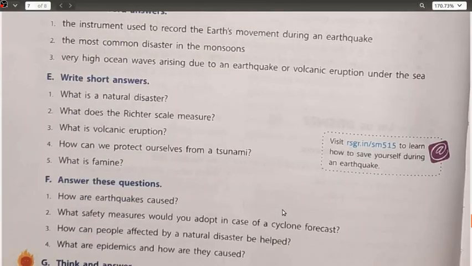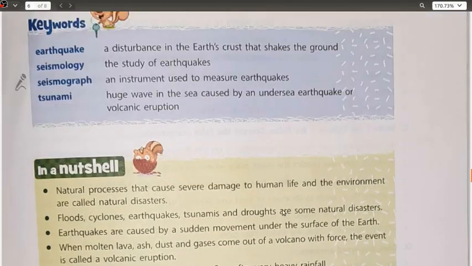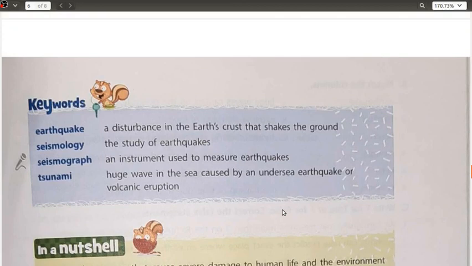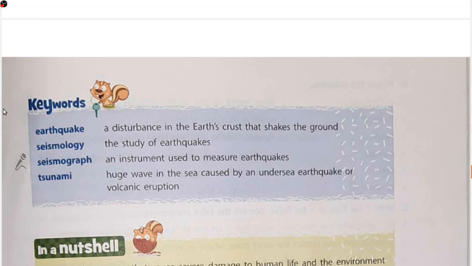So this completes our chapter. Okay, these are the keywords. If you can see, again I had one of the requests in the query session window that sir, you have provided everything but the keywords and define the following terms are not there. So it is my humble request, beta, wherever the chapter PDF is given, in those PDFs only, the last page of the book PDF has the keywords, that is, define the following terms. So these are the 4 keywords: earthquake, seismology, seismograph and tsunami. Please write them down in your fair copies and start preparing them now.